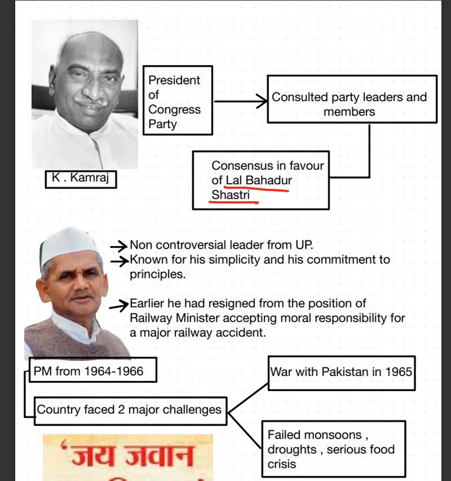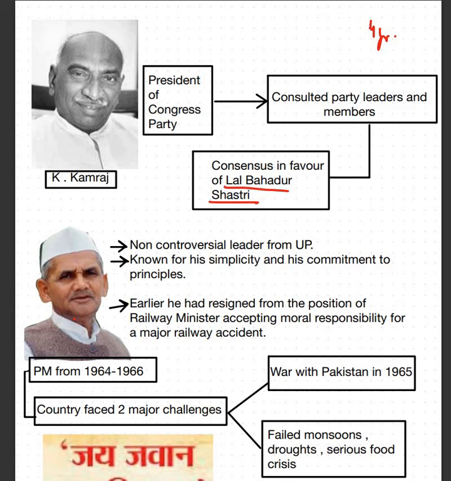Now, basically, Lal Bahadur Shastri ji was also very close to Jawaharlal Nehru ji. In the last 4 years of his life, Nehru ji came very close to Shastri ji, because Shastri ji was such a person who was very principled, very moral, right? There are certain examples which prove his morality, which prove that he was a very principled man, a man of dignity, an honest man. How can we say that?